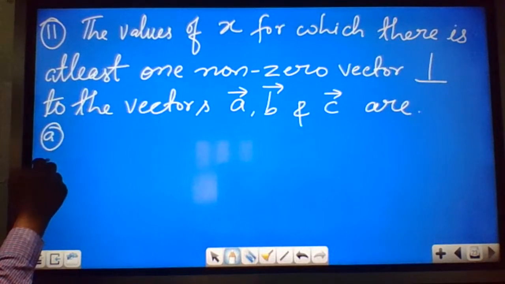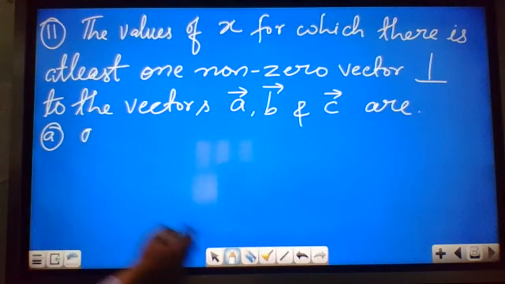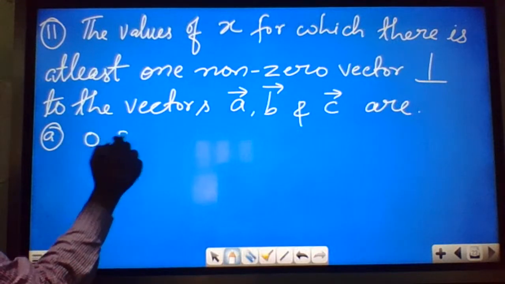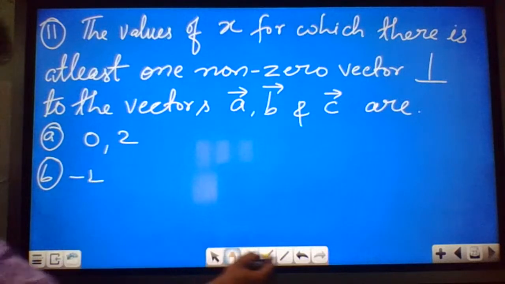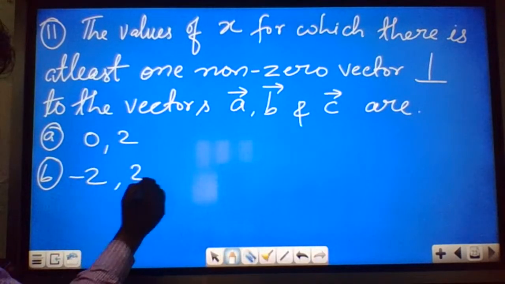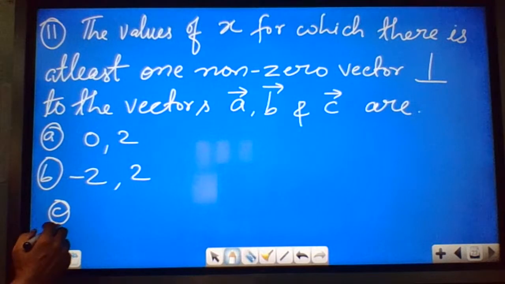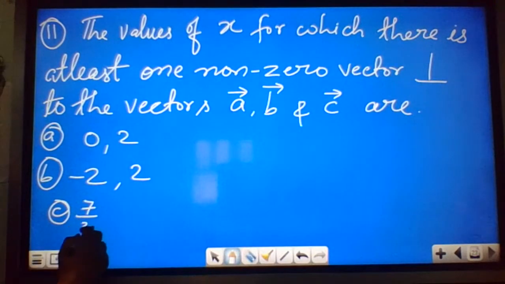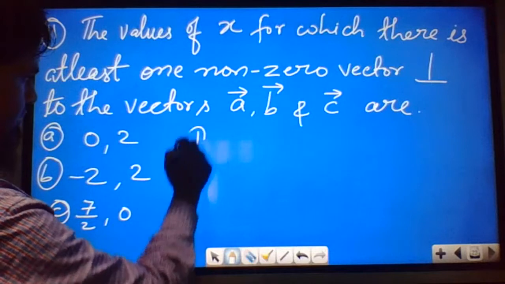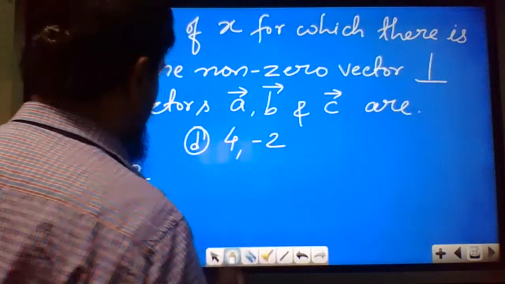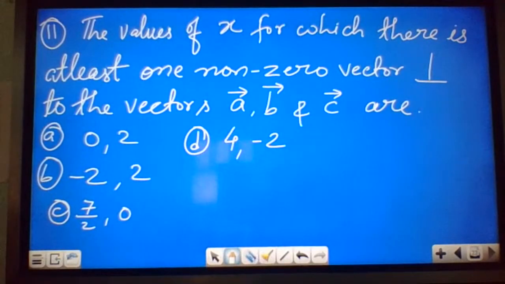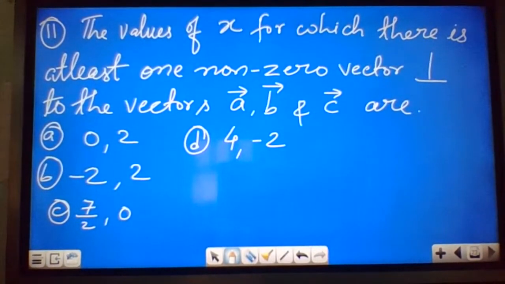Options given: option A is 0, 2. Option B is -2, 2. Option C is 7/2, 0. Option D is 4, -2. So simple question. The values of x they are asking for which there is at least one non-zero vector perpendicular to the vectors A, B and C.